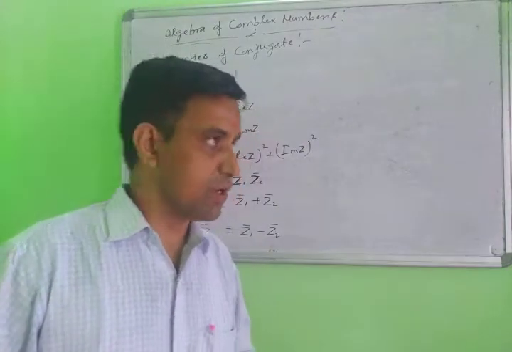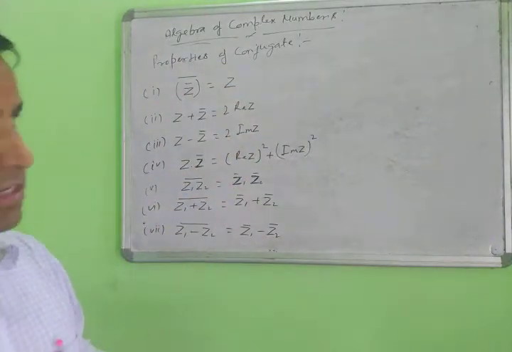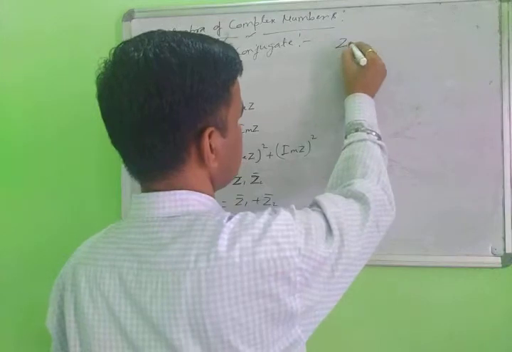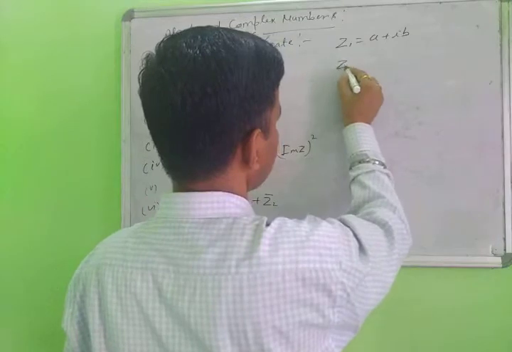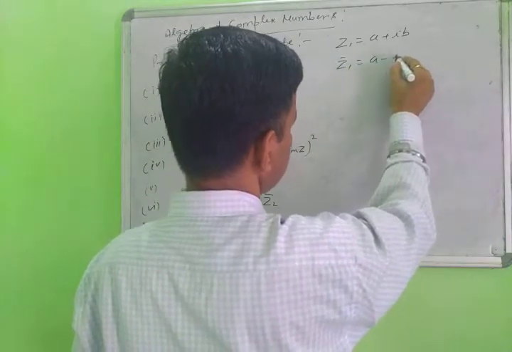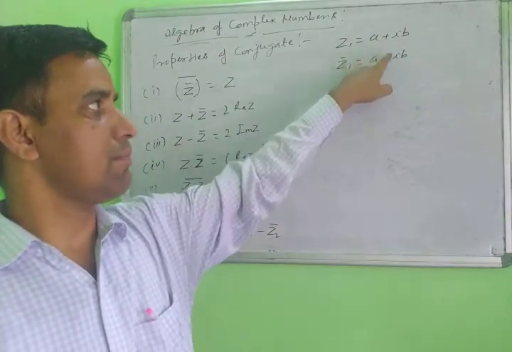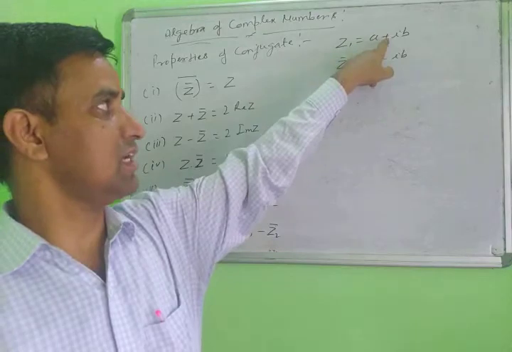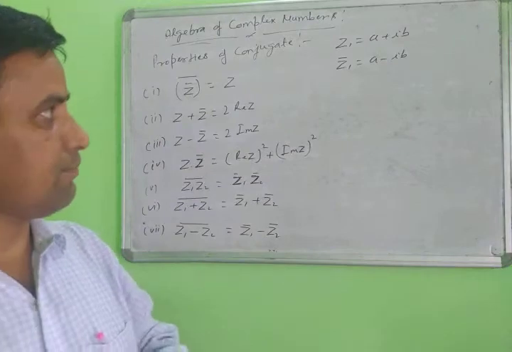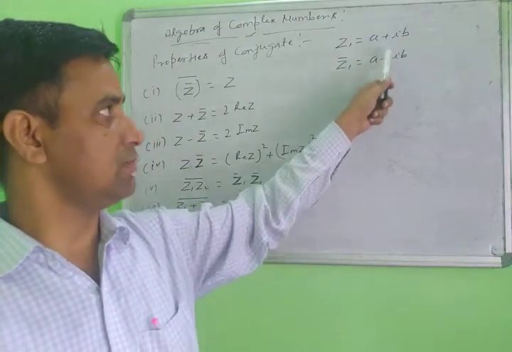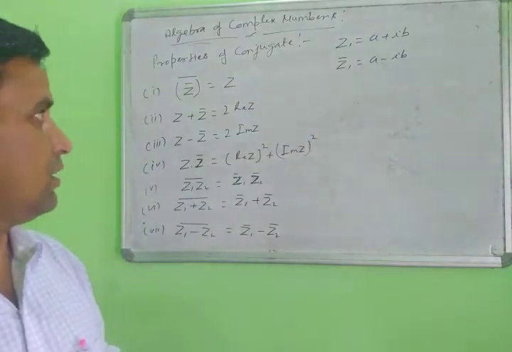Yes, students, the next point I am taking here is the property of the conjugate. First, what is the conjugate? Let us discuss it. Suppose the complex number is z1 = a + ib. Then the conjugate of z1 is a - ib. Conjugate means the same number but with the opposite sign: here a positive sign, here a negative sign. The complex number stays the same, but the sign changes. Suppose it is negative, then you convert it to positive. This is called the conjugate of a complex number.